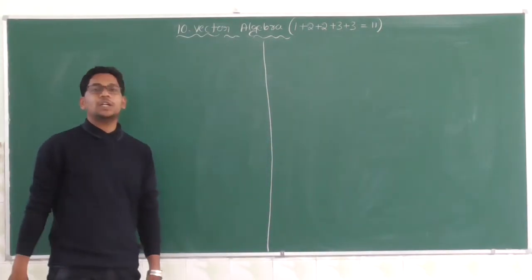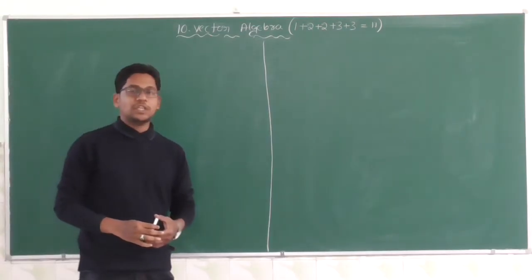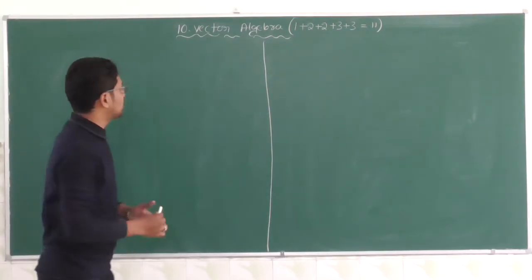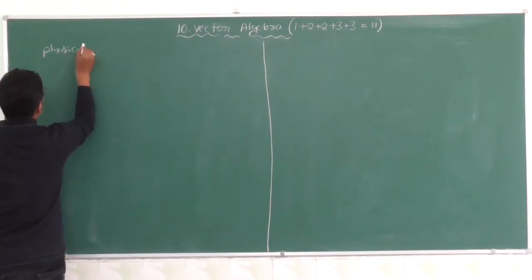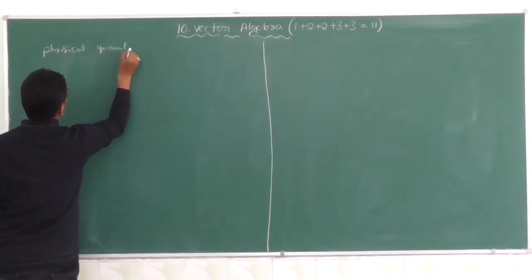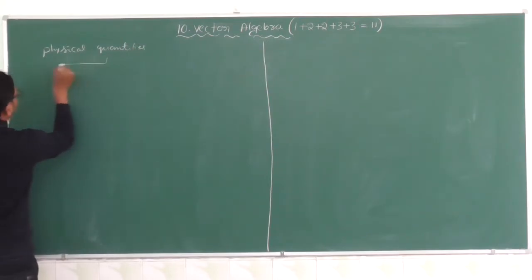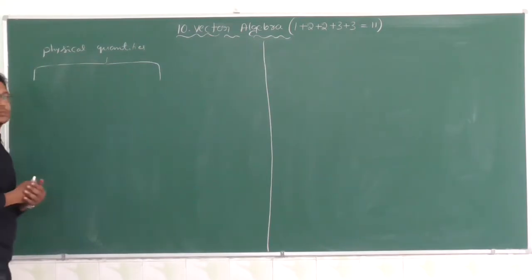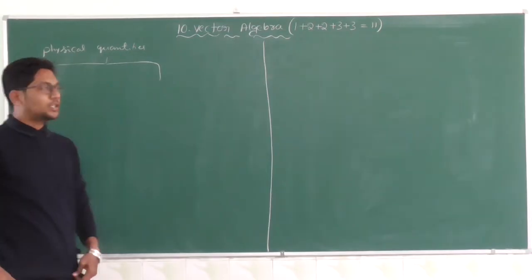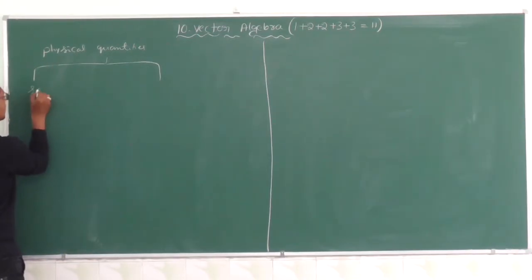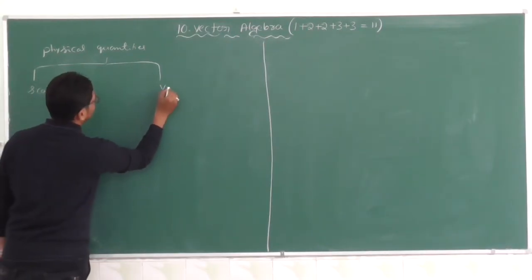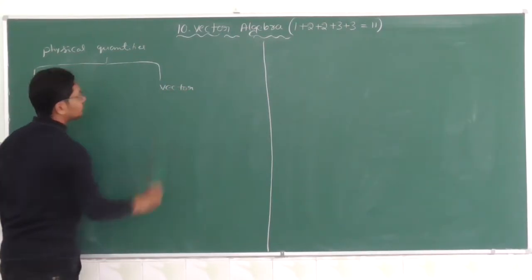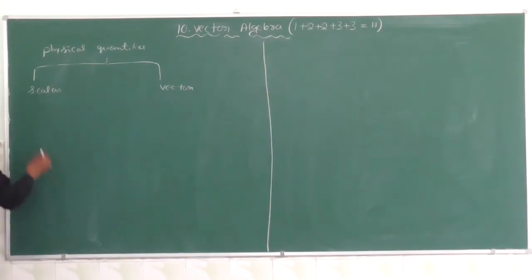Okay, we know that physical quantities are of two types. First one is scalar and the second one is vector.